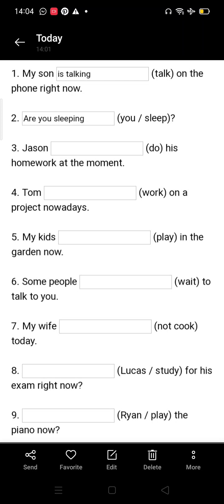Dash Lucas dash study for his exam right now. So you can see here it is an interrogative present continuous. Is Lucas studying for his exam right now? Dash Ryan dash play the piano now. So you can again see here interrogative present continuous. So is Ryan playing the piano now? I hope the concept is clear to you all. Thank you.